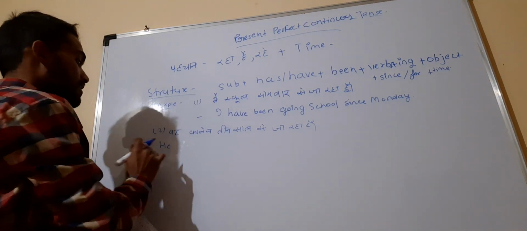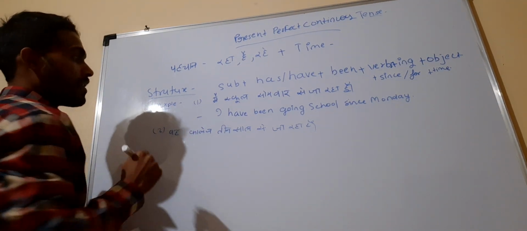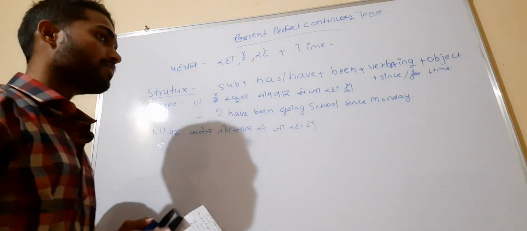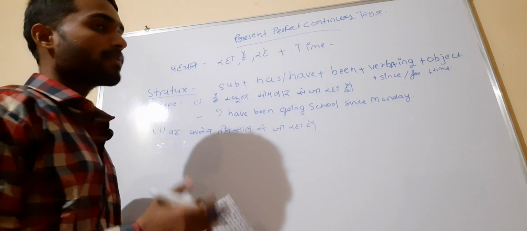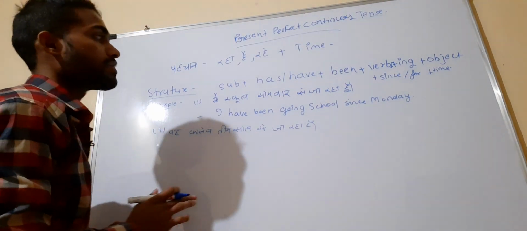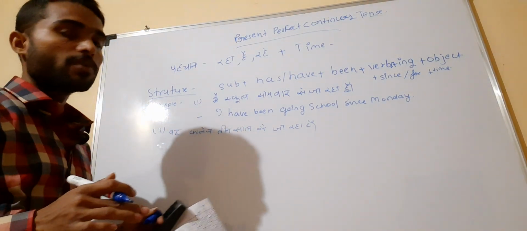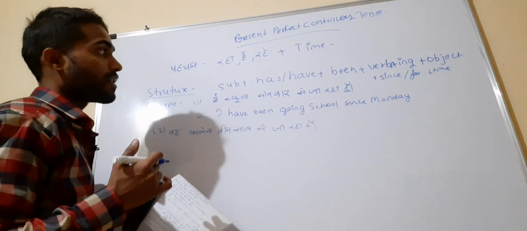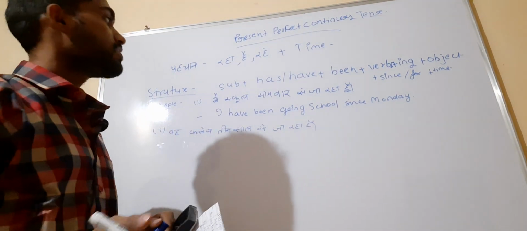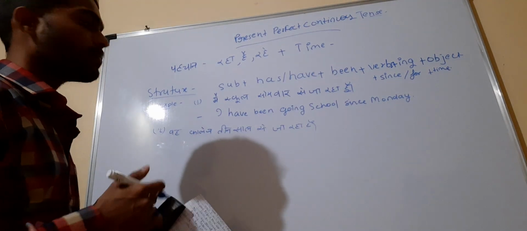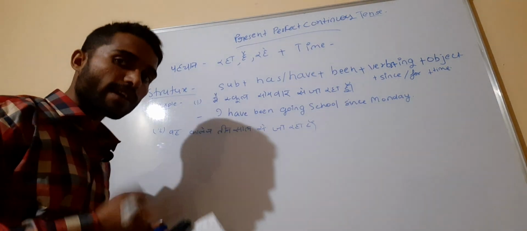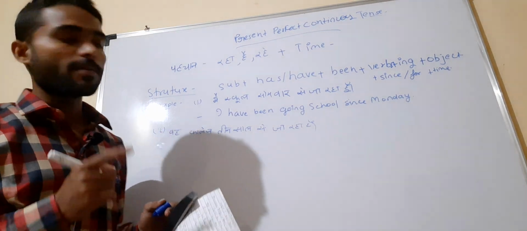So, he has been. If the subject is singular, then you will use has. If the subject is plural, then you will use have, because there is a lot of confusion among people about where to use has and where to use have. So this will take away the confusion. If you have a singular, use has. If you have a plural, use have.